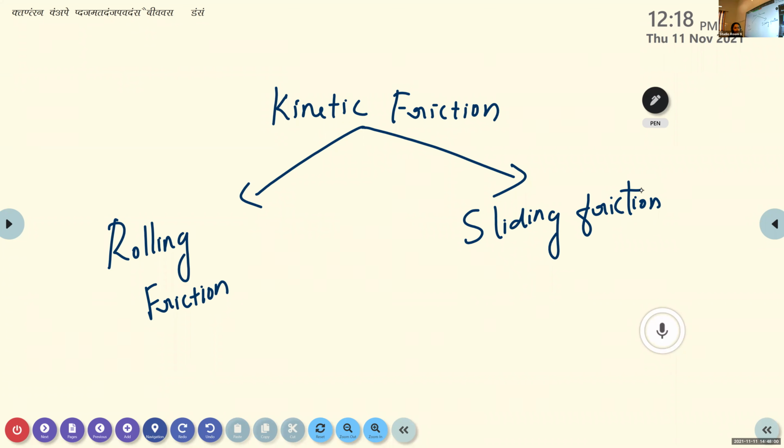Rolling friction is the frictional force when one body rolls over the surface of another body. Okay, so all of you write the definition for rolling friction.